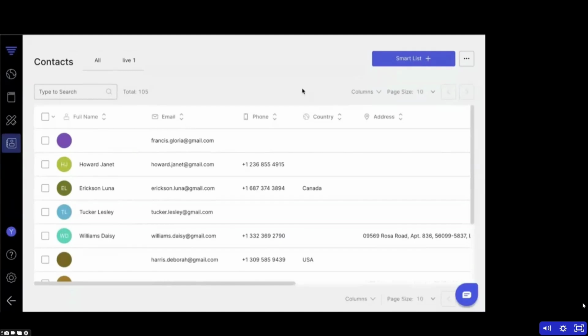It's where you can go through, see everyone who's on your email list, see the people who are purchasing your products, and then you can even tell a story and see the journey that they took in order to be a customer. So pretty cool stuff here.